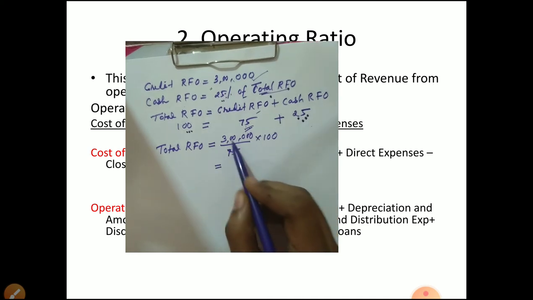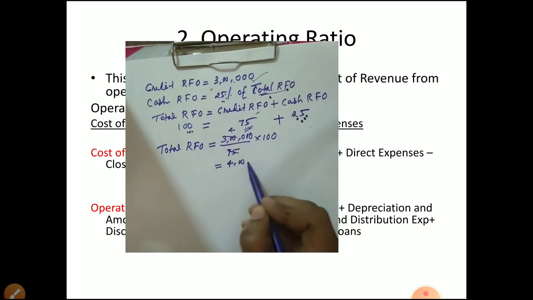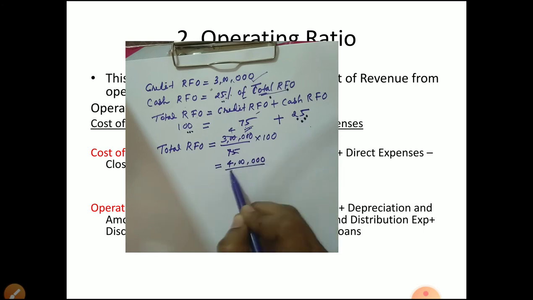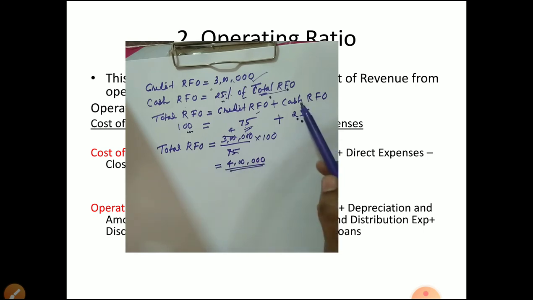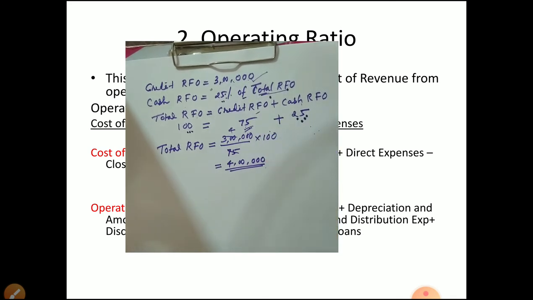So total RFO is 4 lakh. Suppose you calculate cash RFO by multiplying by 25, you will get 1 lakh. So 3 lakh credit plus 1 lakh cash, total RFO again is 4 lakh.